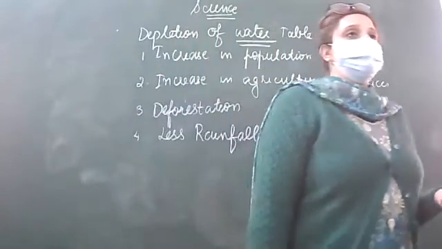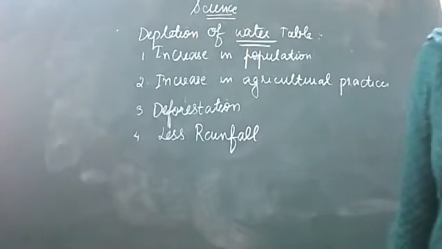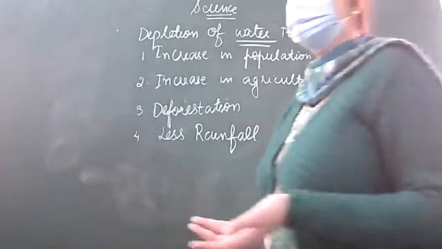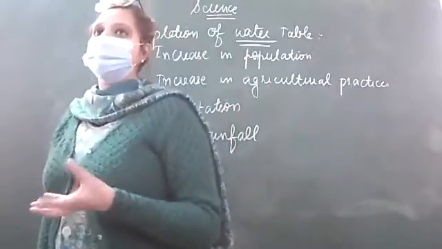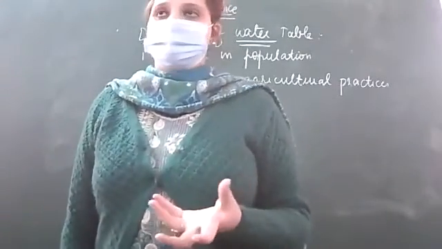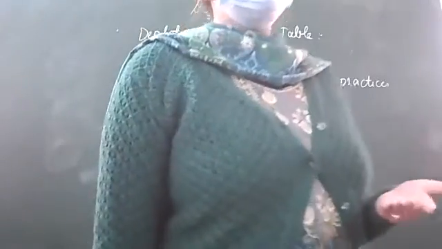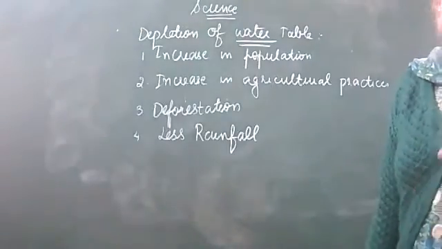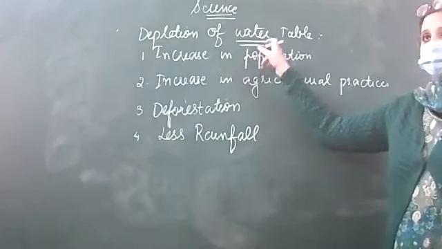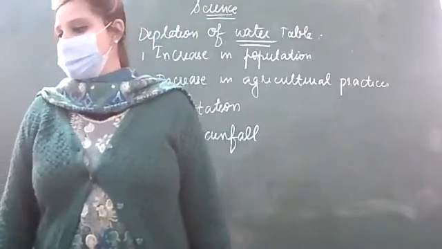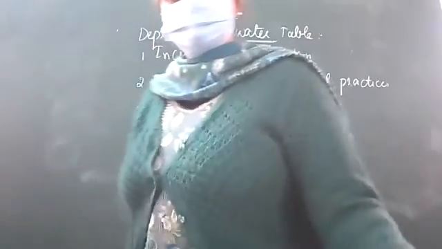With the weather changes, the rainfall pattern is also disturbed, so we are getting less rain. Less rain means less seepage of water, and due to less seepage, the water is depleted. Any doubt to anyone? Okay. So next is